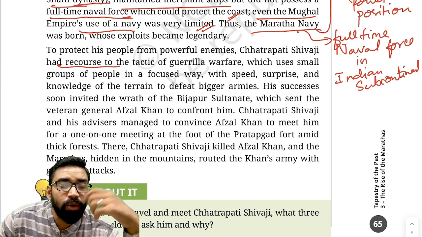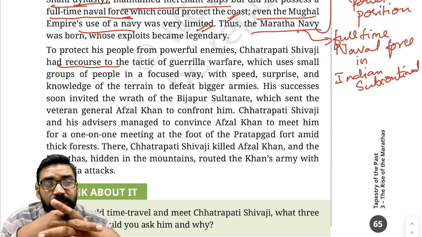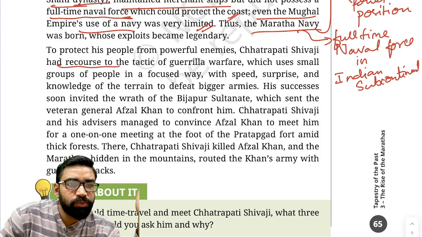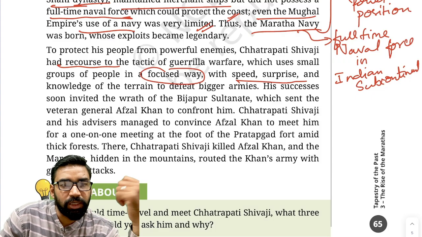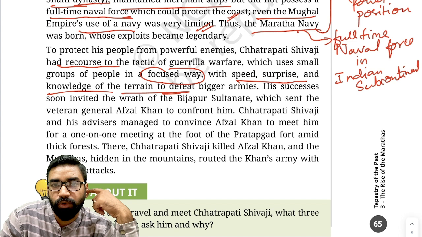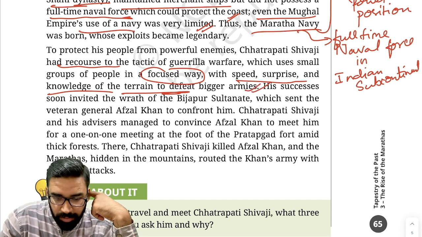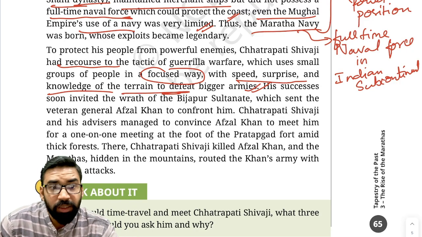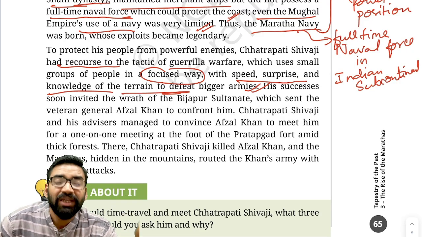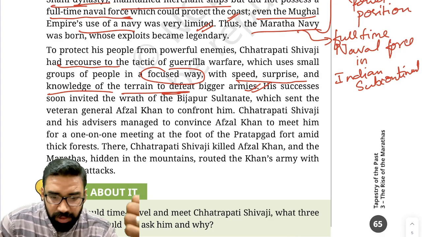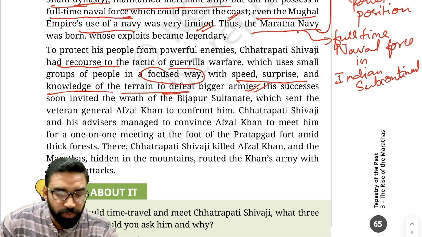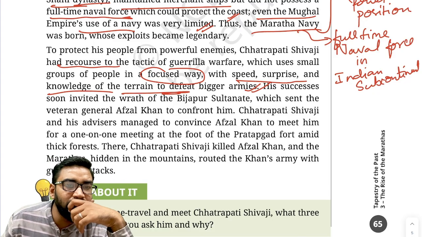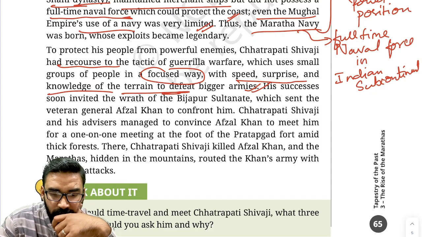To protect his power and his people from powerful enemies, Chhatrapati Shivaji used the tactic of guerrilla warfare, which uses a small group of people in a focused way, with speed, surprise, and knowledge of terrain, which was very important to defeat bigger armies. With the navy he also secured the coastal region, got access to maritime trade and commerce, and protected the region from European naval threats. In this way he became legendary and challenged the European naval monopoly also.